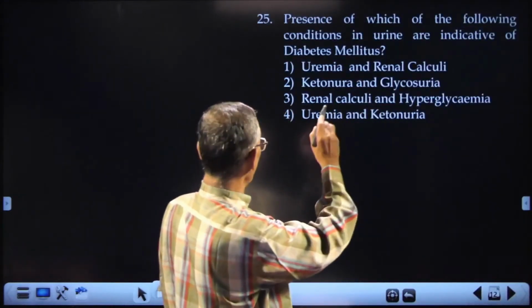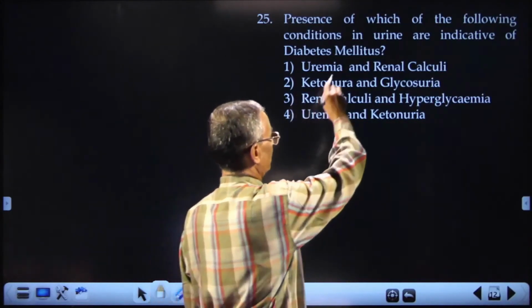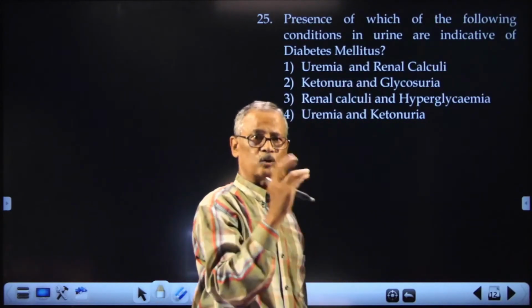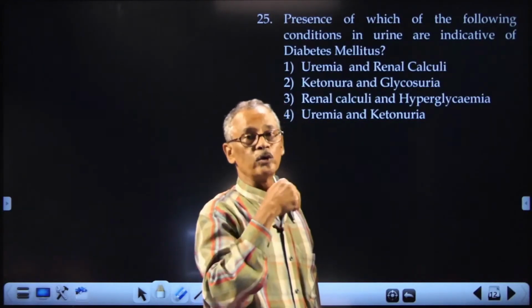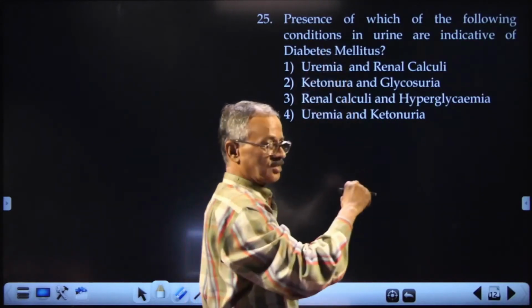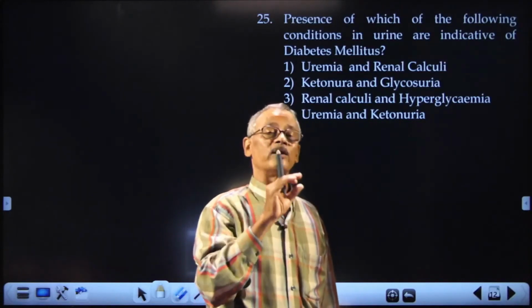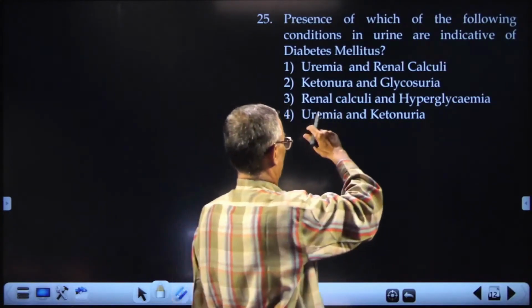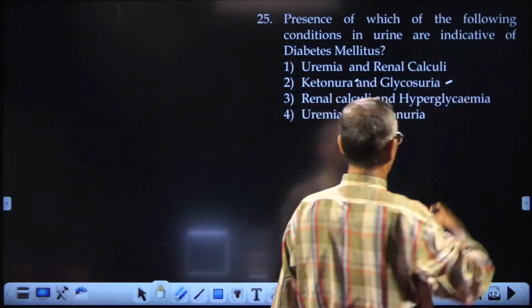Presence of which of the following conditions in urine indicates diabetes mellitus? There are 2 types of diabetes. Diabetes insipidus is sending out of very dilute urine, copious urine. Here it is diabetes mellitus. So you are a diabetic patient and you are suffering from ketonuria and glucosuria.